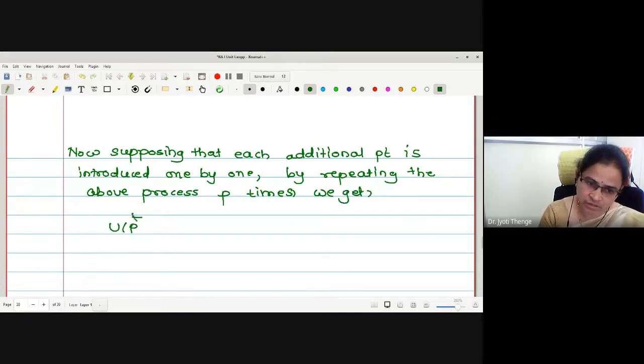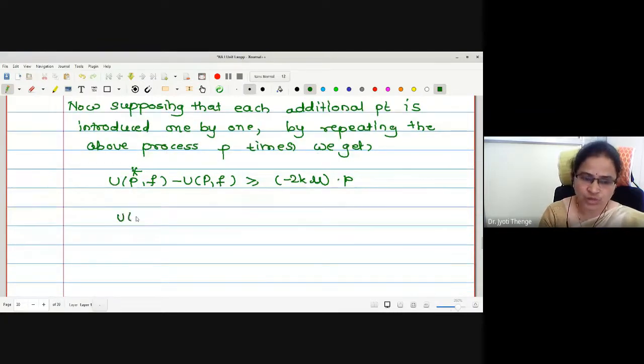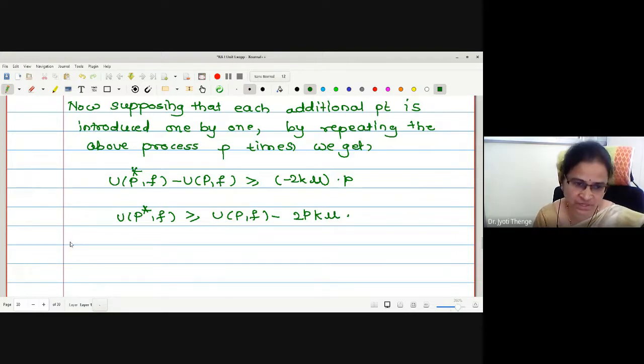UP star here minus UPF is minus 2k mu into mu. Okay. That is UP star here is greater or equal by UPF minus 2pk mu. Okay, and we already proved that UPF is greater or equal.